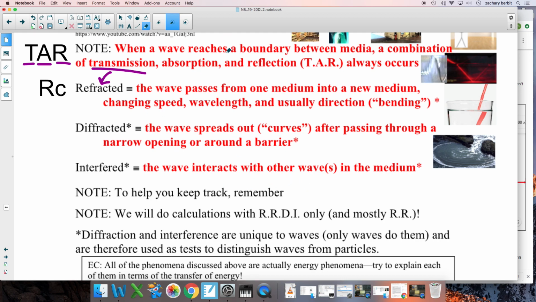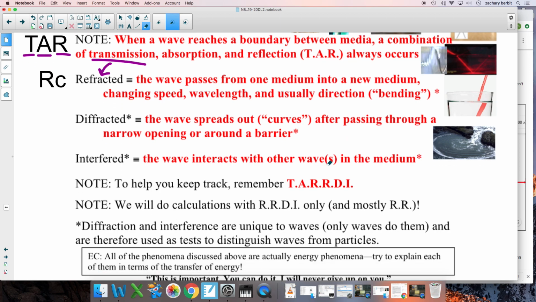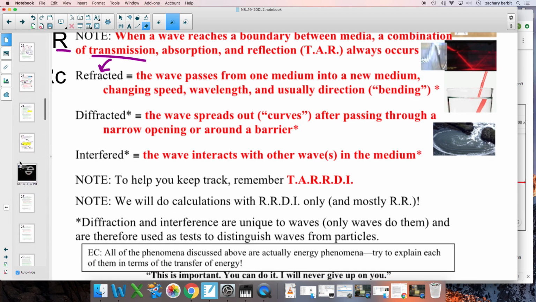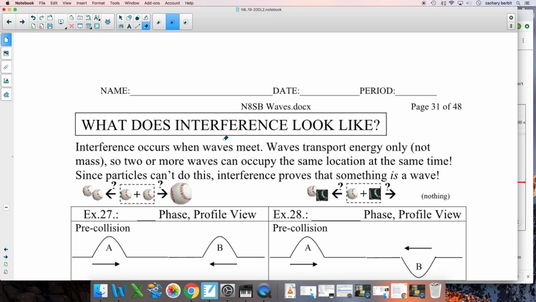By the way, if you need to remember all these wave phenomena, as Forrest Gump would say, a wave is as a wave does. TARDI: Transmit, absorb, reflect, refract, diffract, interfere. And we'll talk about a few other phenomena, and generally they can be understood by some combination of these. All right, so let's jump over to our page on interference. Where is that page? Here we go, page 31 in your notes.